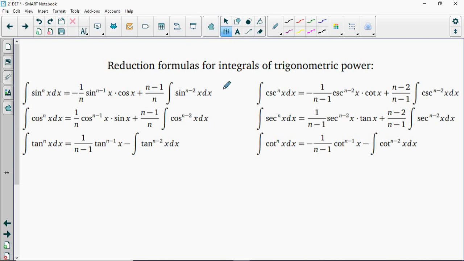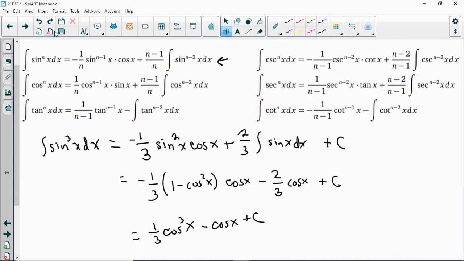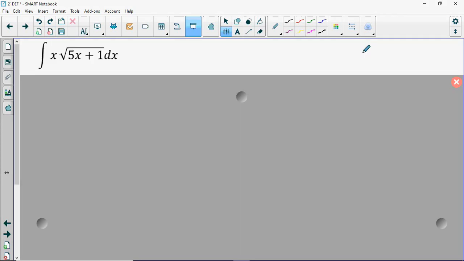But we can see that this first example here would have worked for the example that we just worked out. If we set n equal to 3, it does all work out after a few steps without having to use the process that I showed on the previous screen. So these do work if you want to memorize them. I certainly have absolutely none of these memorized. Never have in my life. Never will.